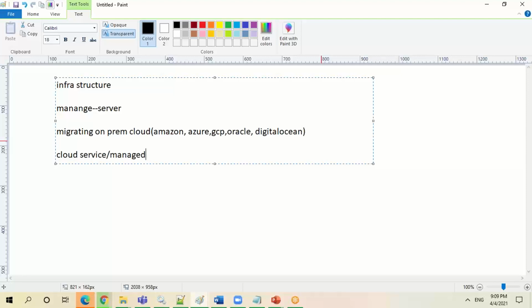Now let's assume I want to develop my application. Where will I be building my application? I'll be building my application on servers, basically in VMs. So when I'm talking about a server, I have to build one server first. I have to provision one server first, right? When I'm talking about provisioning the server, who is going to provision the server?